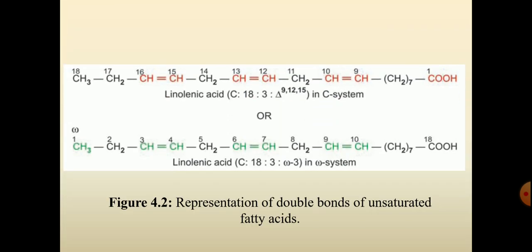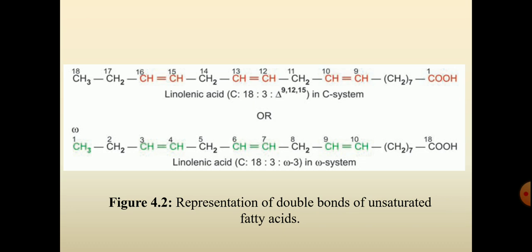So this is how you can see the C system and omega system. So there is a comparison between the C system and the omega system, where linolenic acid is taken as the example. It is an 18 carbon fatty acid which consists of 3 double bonds. They are located at delta 9, 12 and 15. That means they are located at carbon 9, 12 and 15 in the C system.